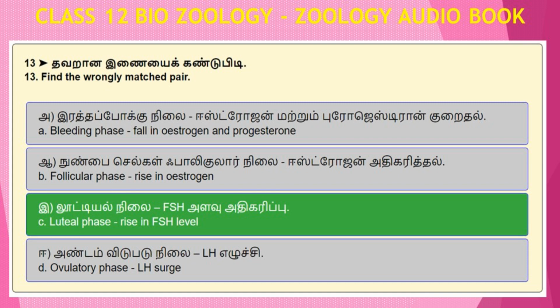Question number 13. Find the wrongly matched pair. Option A, bleeding phase, fall in estrogen and progesterone. Option B, follicular phase, rise in estrogen. Option C, luteal phase, rise in FSH level. Option D, ovulatory phase, LH surge. Answer to this question number 13 is Option C, luteal phase, rise in FSH level.